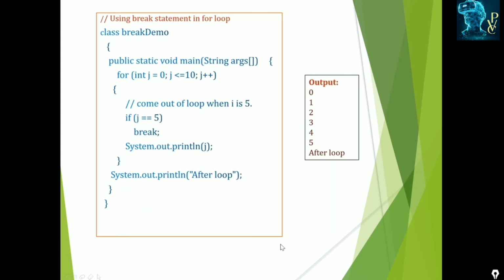This is an example using break. We name it BreakDemo. The class is defined with the main method. We define the for loop, using one variable j, so we have declared int j, and it starts from 0 up to 10. It can be executed.